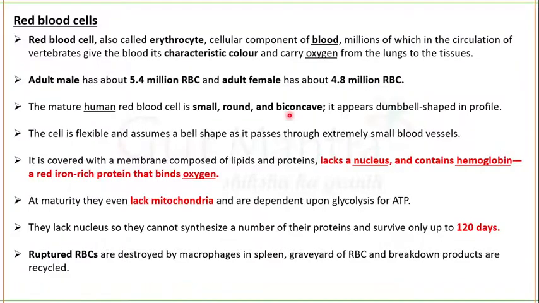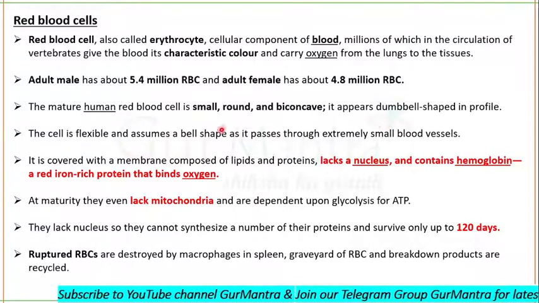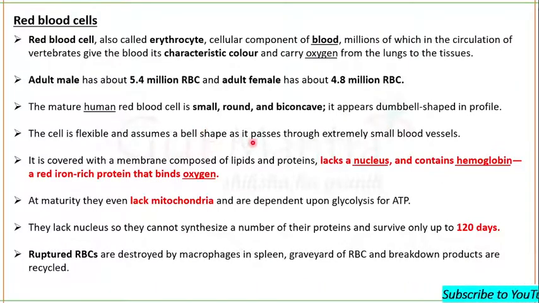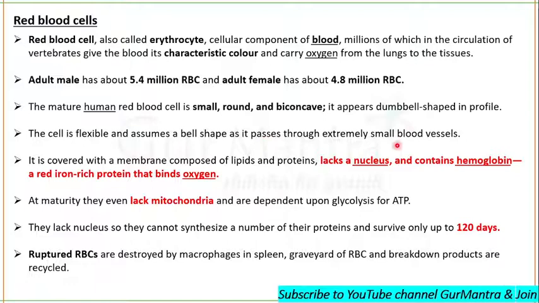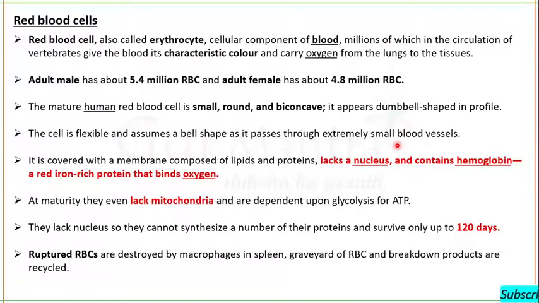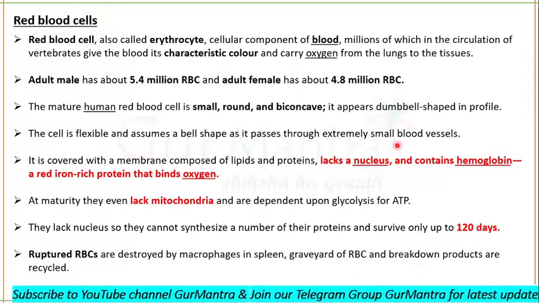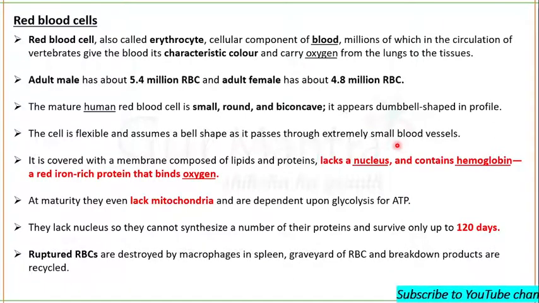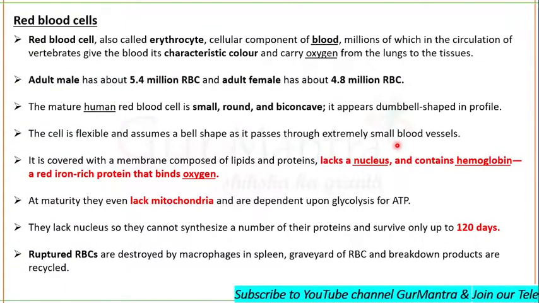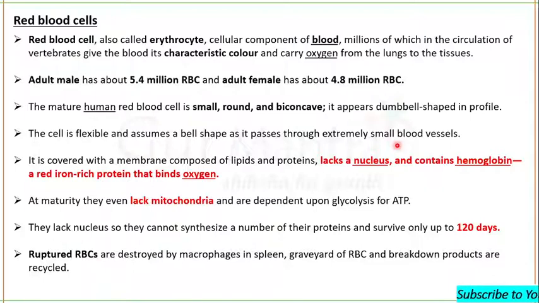In mature humans, the red blood cell is small, round, and biconcave, and may appear dumbbell-shaped in profile. The cell is flexible and can assume a bell shape as it passes through extremely small blood vessels. The biconcave shape offers at least 2 advantages to this cell. If the cell is surrounded by a hypotonic solution, it can swell considerably before bursting. And this shape has a large surface to volume ratio, which increases the efficiency of oxygen transfer across the red blood cell membrane.